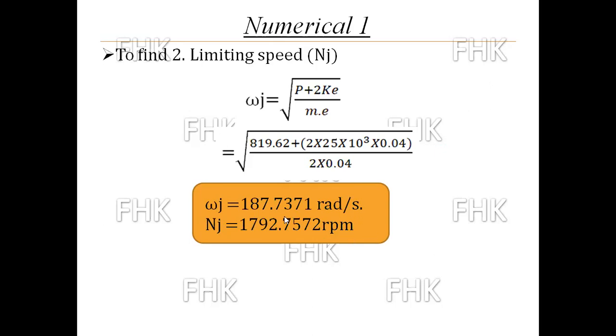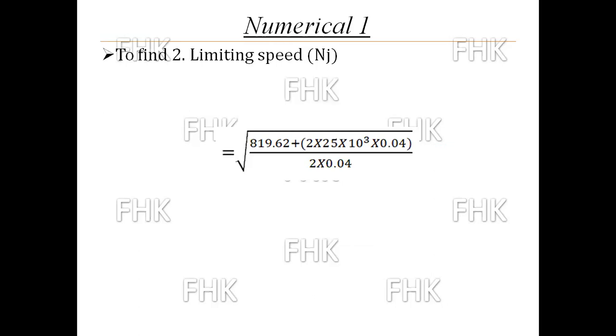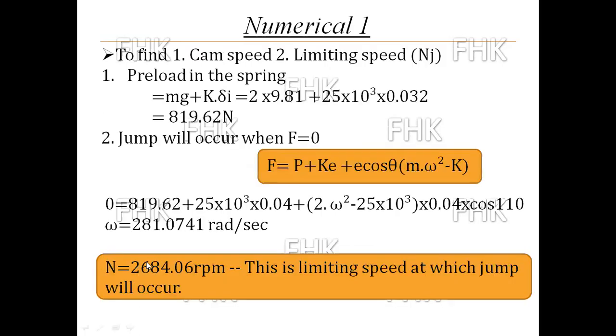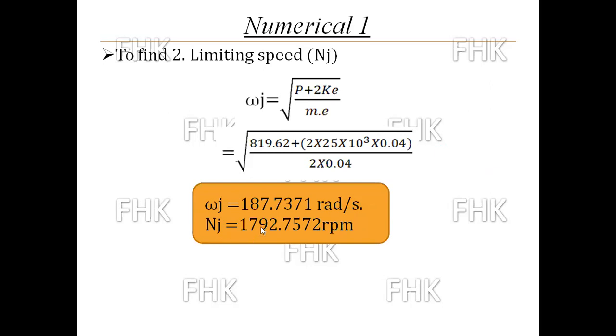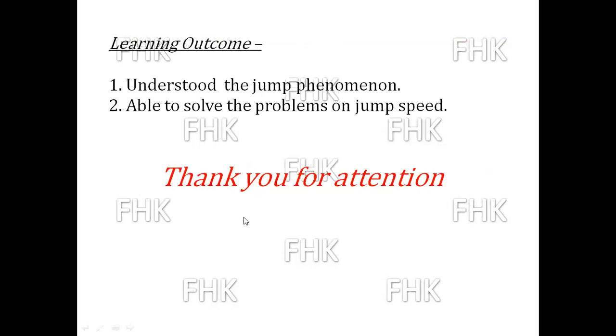At the limiting speed we do not get the jump. The jump speed will always be greater than this value. At 2684.06 rpm you will get the jump, and the limiting speed will always be less than this value. In this way you have to solve the numerical. At the end of this session, students can understand the jump phenomenon and can solve problems on jump speed. Thank you for watching this video.